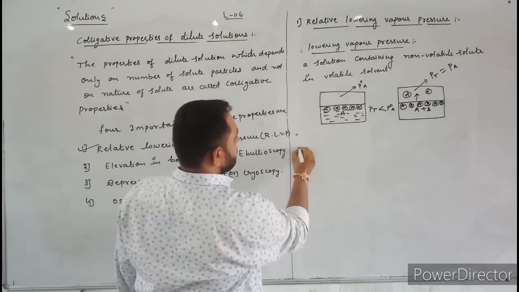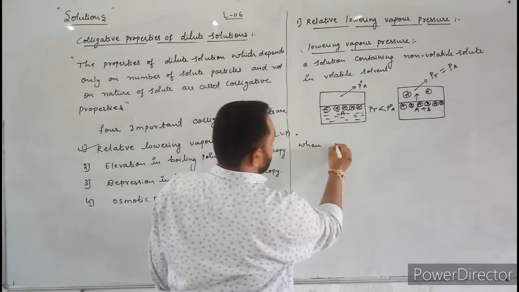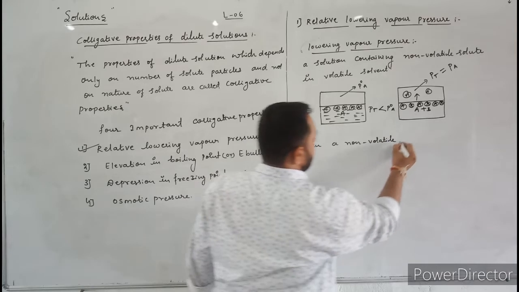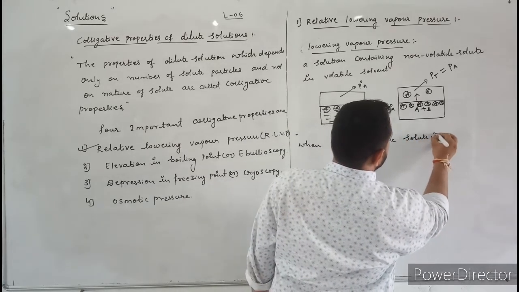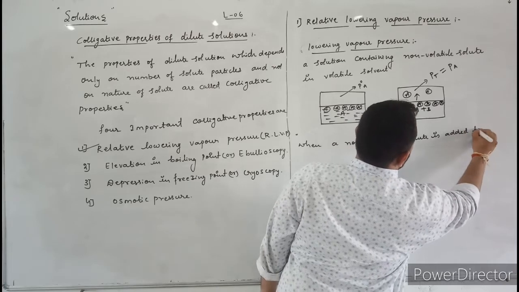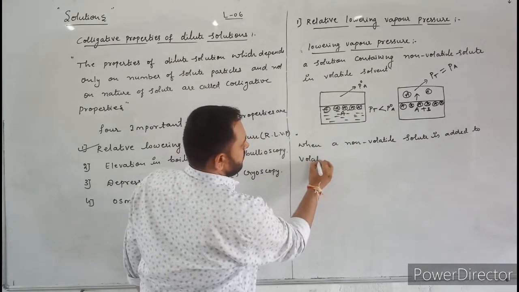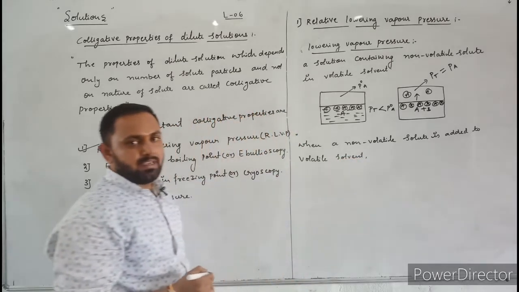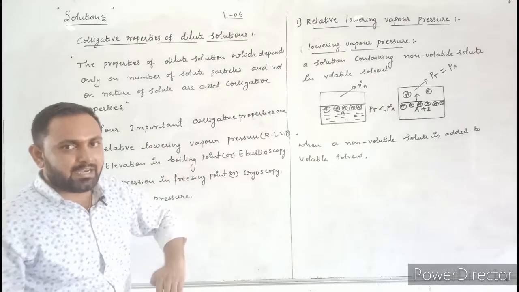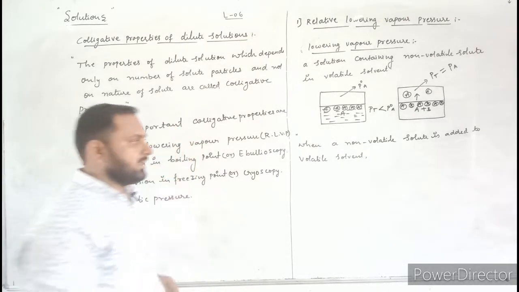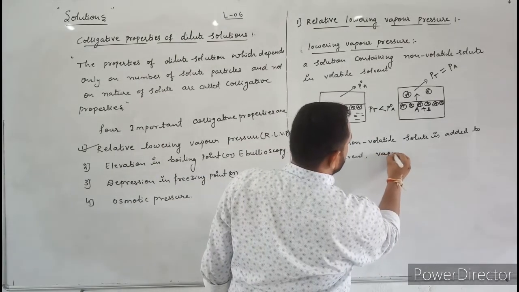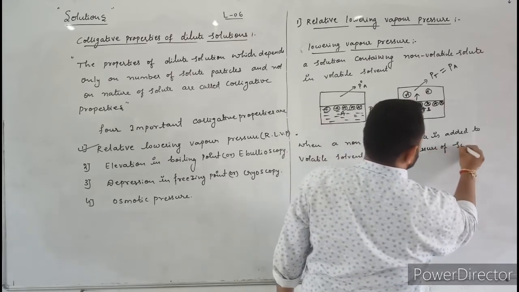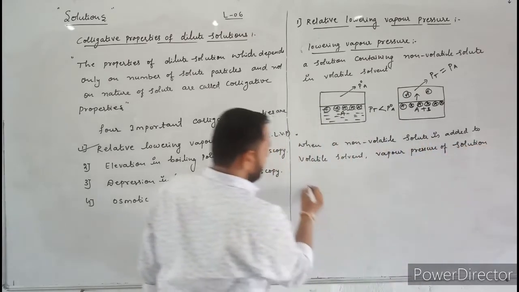Here I will write: when a non-volatile solute is added to volatile solvent, the vapor pressure of the solution decreases.